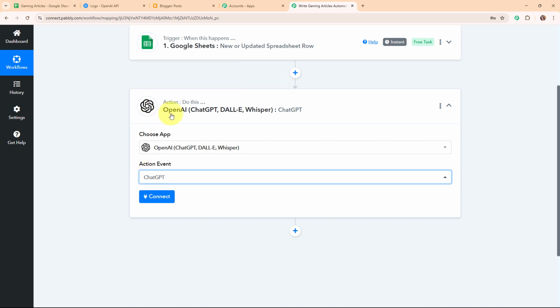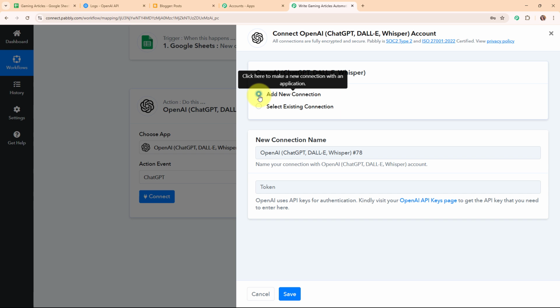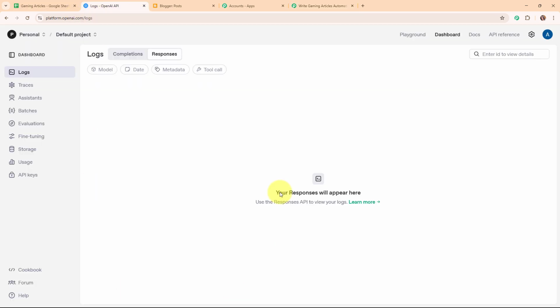Alright, so now to connect my OpenAI with Pabbly Connect, I'm going to click on this connect. Here, to build a new connection, I'm going to select add new connection. If your OpenAI account is already connected with Pabbly Connect, then you can click on select existing connection. And now, to build a new connection, it is asking me to enter the token. So following the instructions given below, I've already logged in to my OpenAI account, and from here, I'm going to access the API keys given in the left side bar.